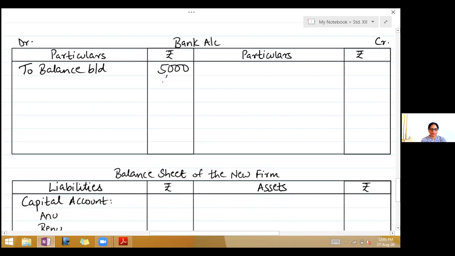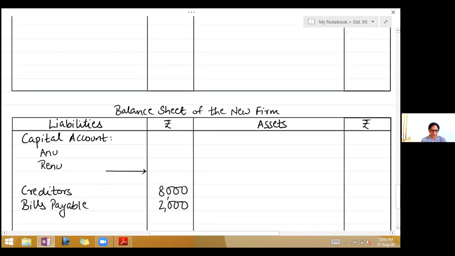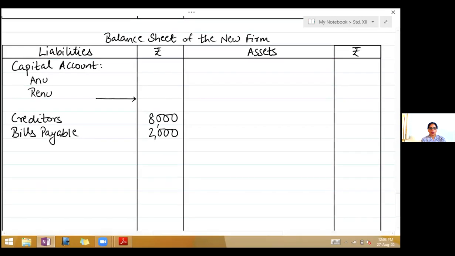Next is debtors. Come to the asset side. Now again in this problem, they have said all debtors are good. So that RDD is no longer required. So you write here debtors and write what is given in the inner column, 20,000.